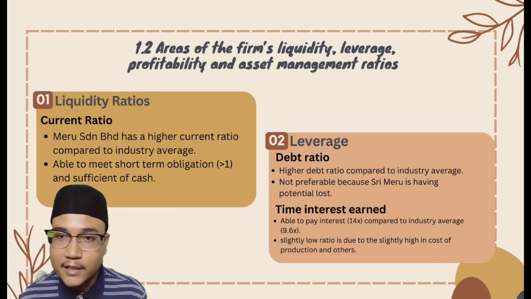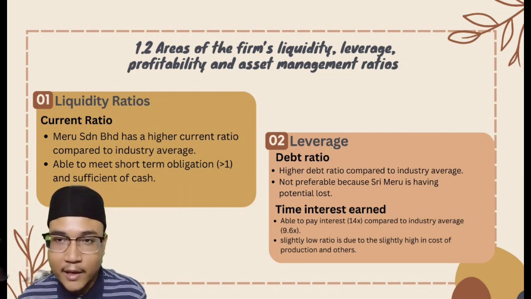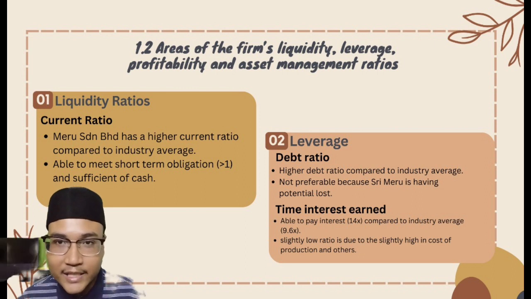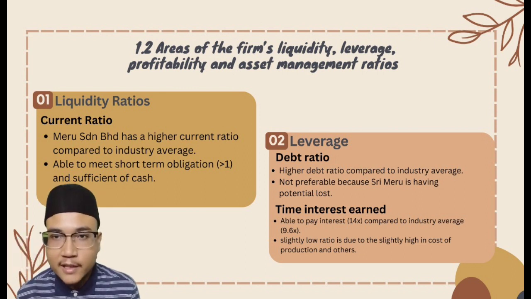The first area is liquidity ratio. It includes the current ratio of Sri Meru Sdn Bhd. They have a higher current ratio compared with the industry average. It means that they are able to meet short-term obligations, as the ratio is more than 1, and it indicates they have sufficient cash. For leverage areas, it includes debt ratio and times interest earned.